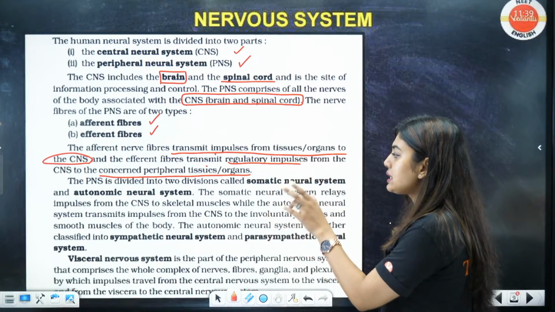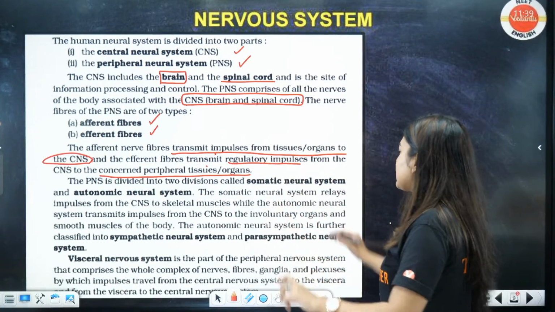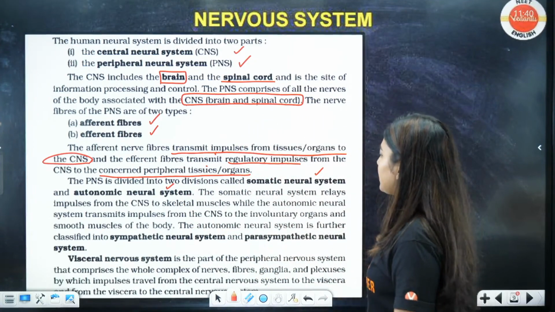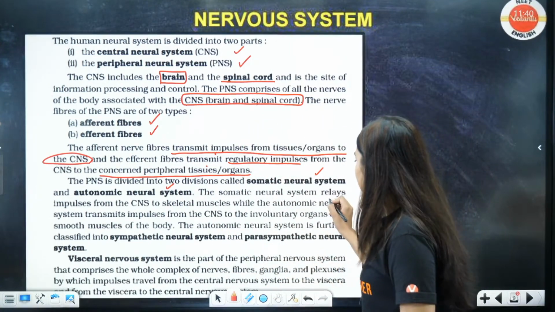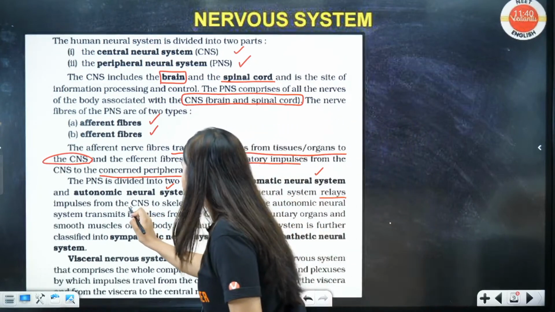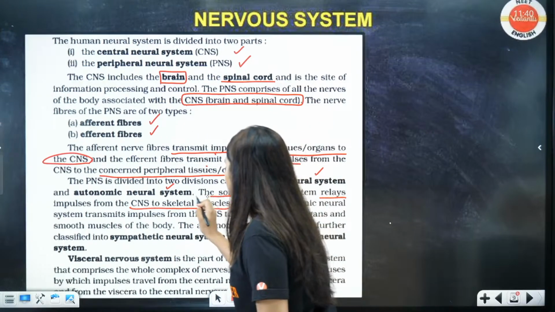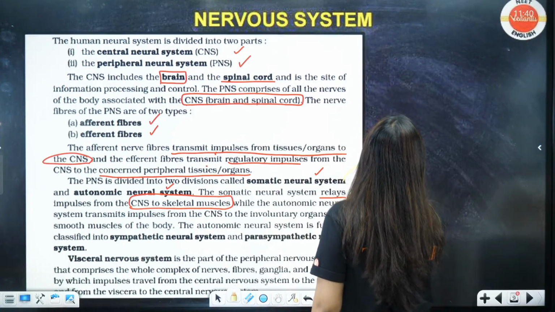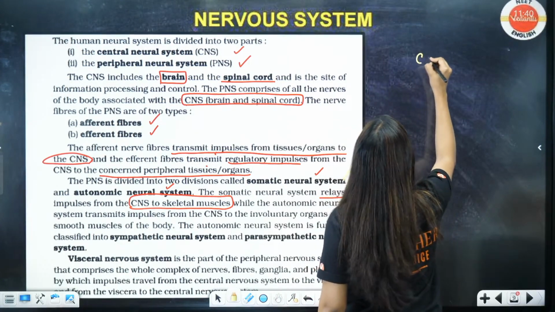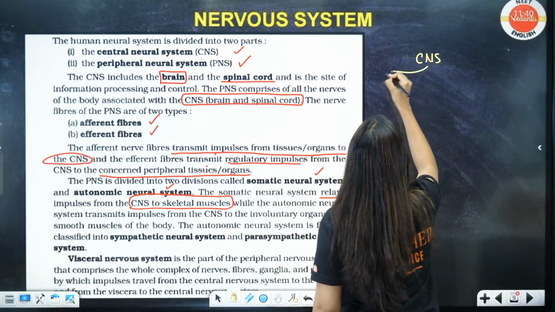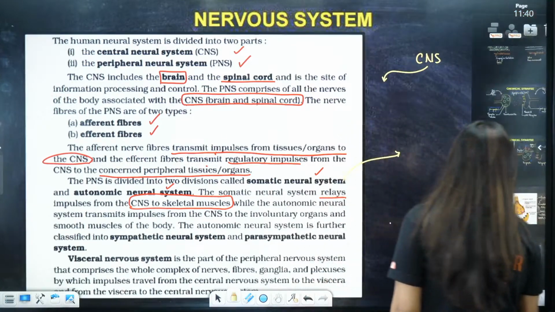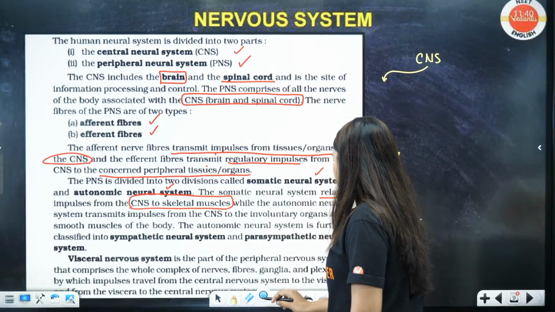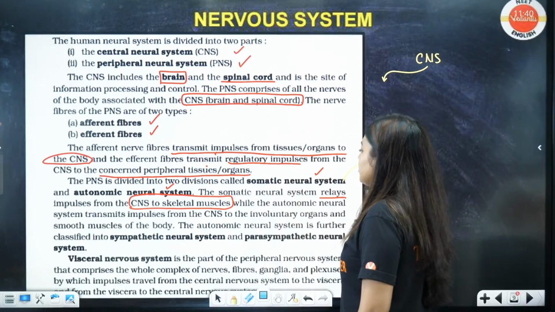Now, the PNS is divided into two divisions called the somatic neural system and the autonomic neural system. The somatic neural system relays impulses from the CNS to the skeletal muscles. Very, very important. So students, here a simple thing has happened. CNS got divided. I think I've left a slide for that. We'll write it in the next slide. Right now, you try to understand, okay? You remember, so that you will tell me, ma'am, this you have to write.